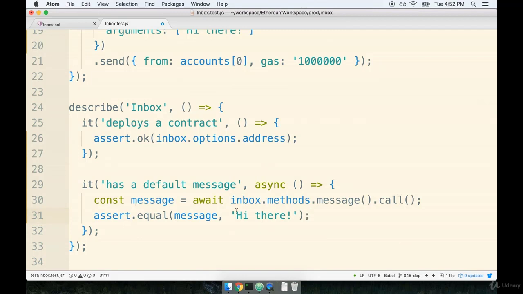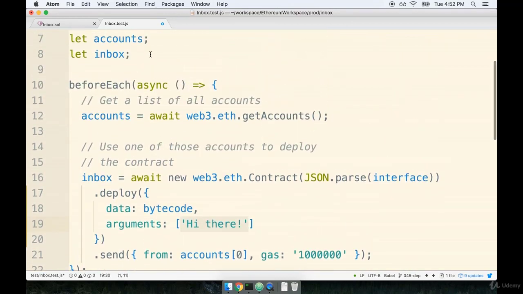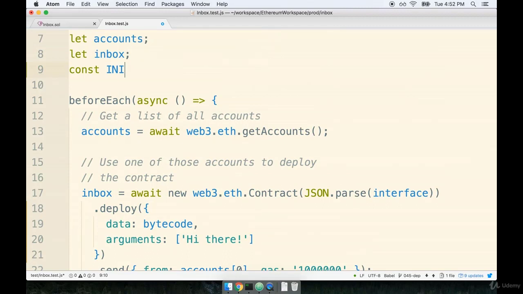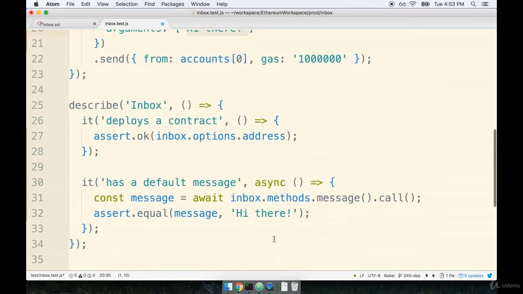To make our test a little bit more robust, we might decide to assign the string hi there to a variable up here at the top, maybe something like initial string equals hi there. And then we could reference this variable for arguments down here and for when we do the assertion down here.